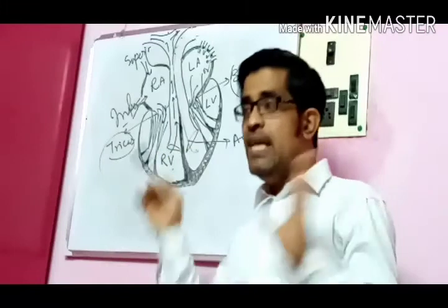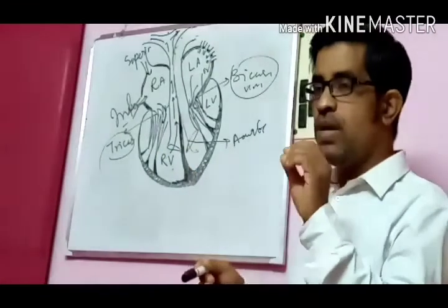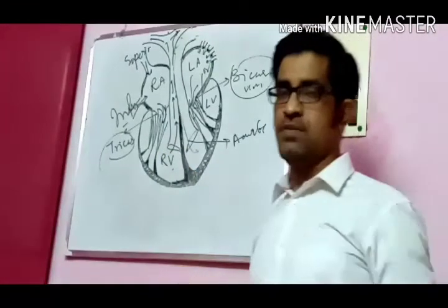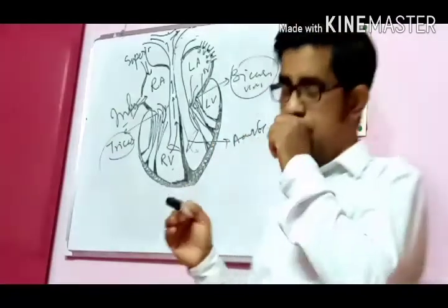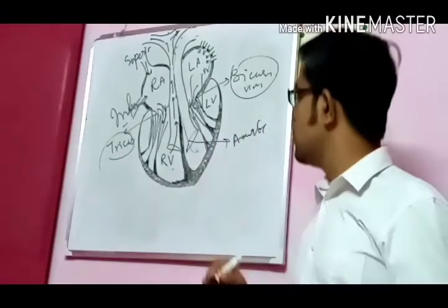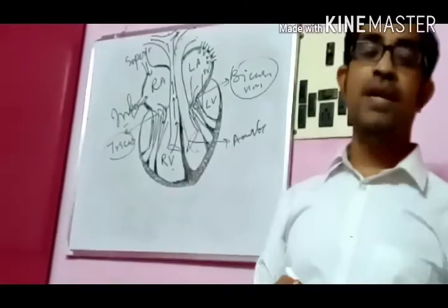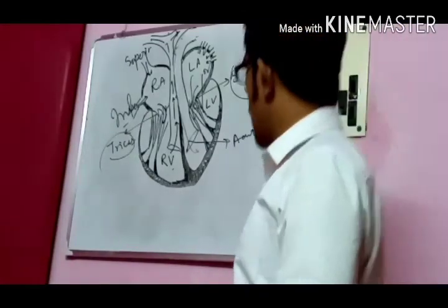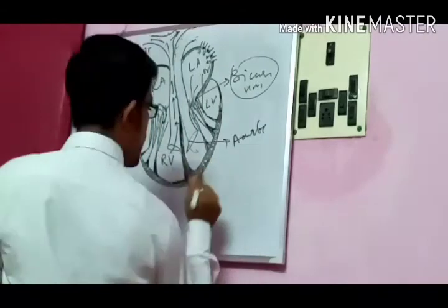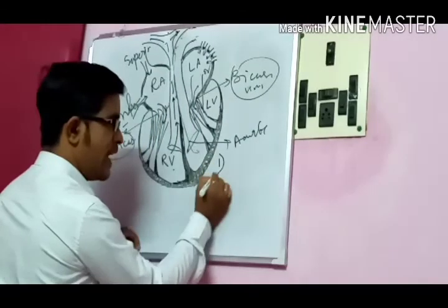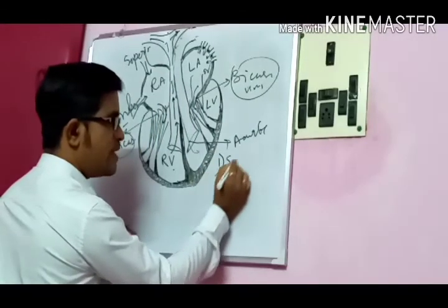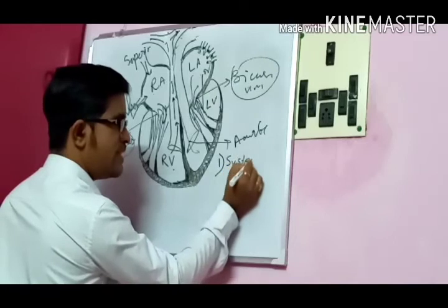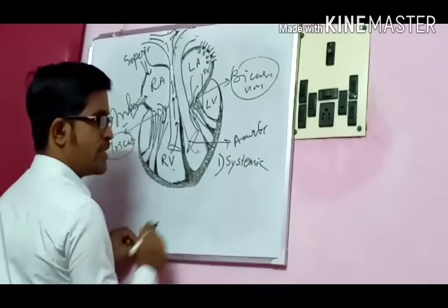Remember that in this sense, we have to go into circulation. We have three types of circulation. What are these? Number one is called systemic circulation.